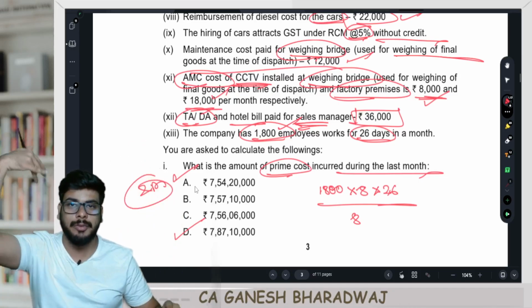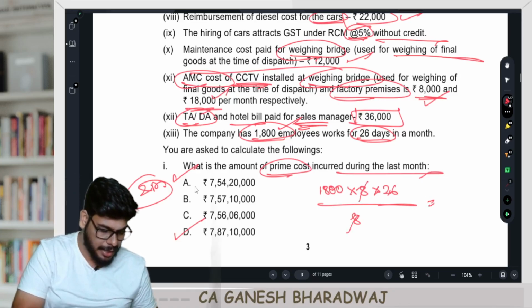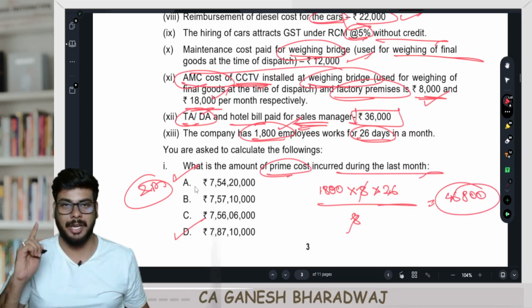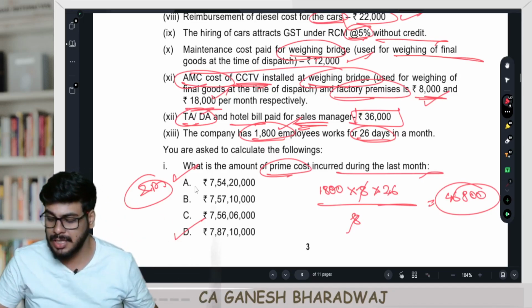So totally, how many number of shifts are there? Technically, this 8 and 8 get cancelled. 1,800 into 26, you get 46,800 shifts. Are you clear with this? In one shift, there is 8 man hours. Clear with this, guys? So this is man shifts.